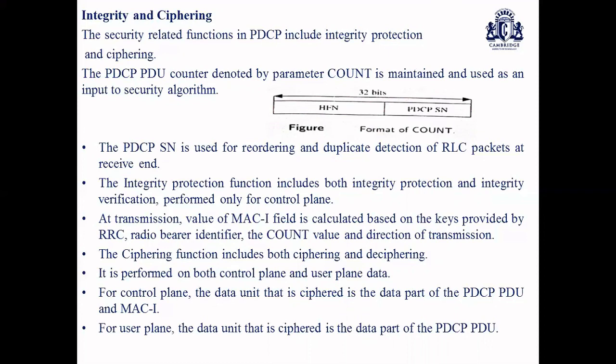The PDCP ciphering function is usually activated for the usage of upper layers, which is done with a basic XOR operation, where the data unit is XORed with the key stream and the ciphered stream is obtained. The key stream is generated by the ciphering algorithm based upon the keys employed, the radio bearer identity, and the value of COUNT based upon the hyperframe number as well as the sequence number. All these things play an important role, as well as the length of the key stream.